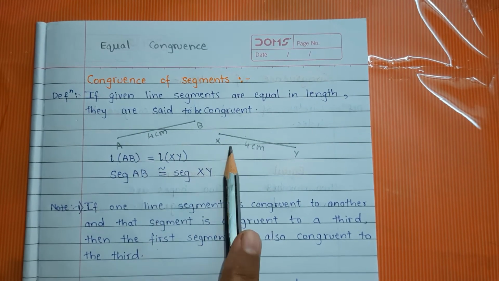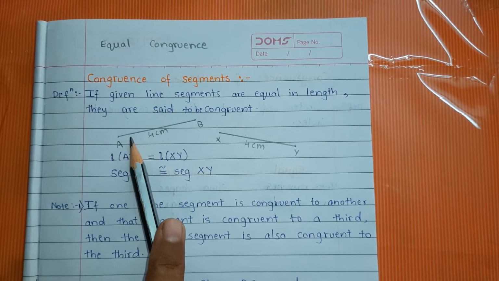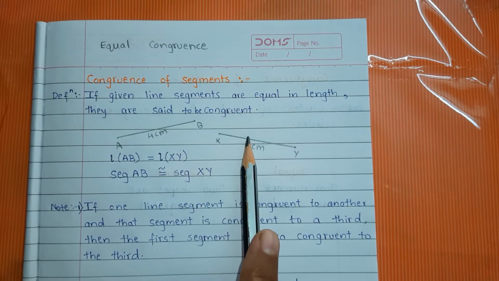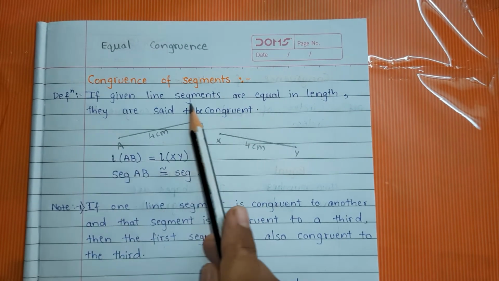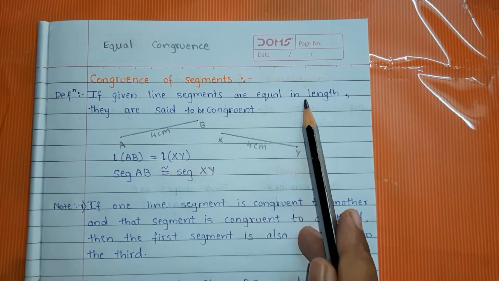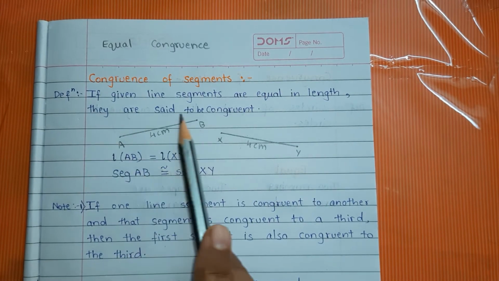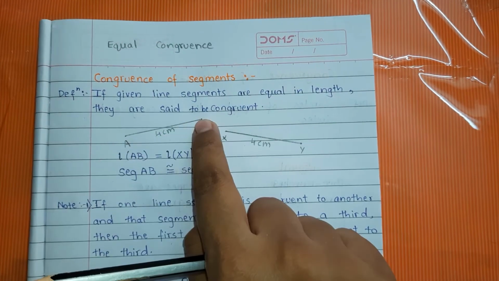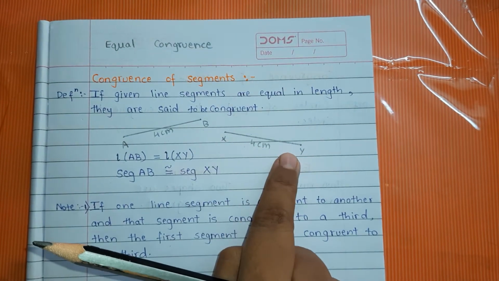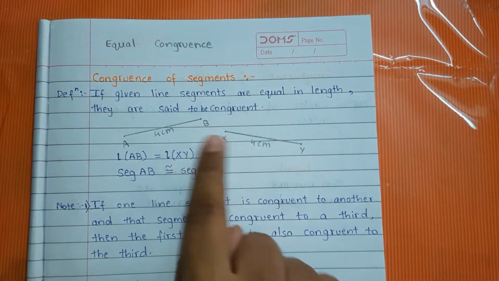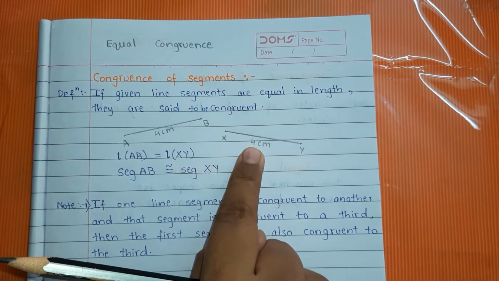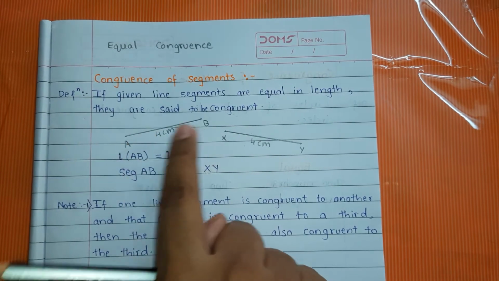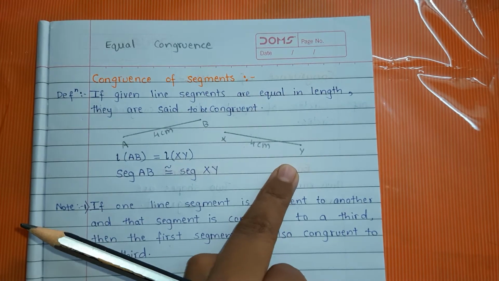The lengths are equal, and a segment is a geometrical shape. So segments are congruent. If given line segments are equal in length, they are said to be congruent to each other. So segment AB is congruent to segment XY. They are exactly the same. AB and XY are exactly the same. But what word should we use? The correct word is: segment AB is congruent to segment XY.